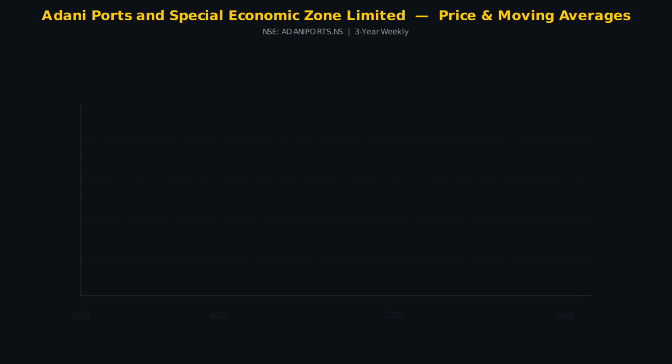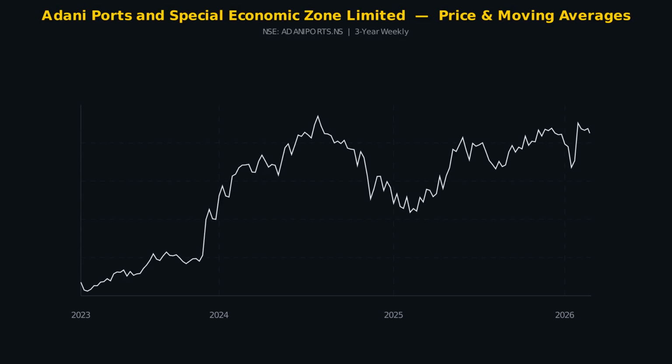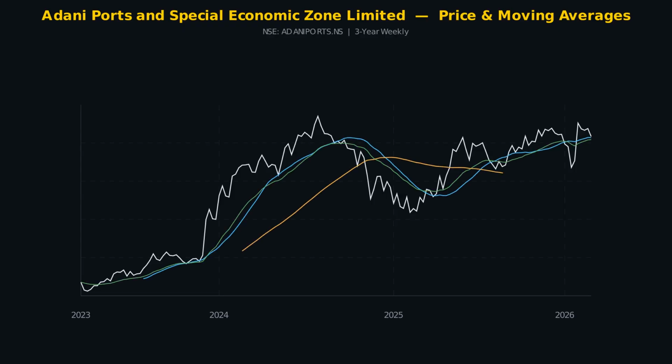Adani Ports and Special Economic Zone Limited is currently at Rs 1,478. The SMA 20 is at 1,472, and the SMA 50 is at 1,400. Price is above the 50-period average, indicating a confirmed uptrend. Watch how the moving averages act as dynamic support and resistance throughout the 3 years of price history shown here.